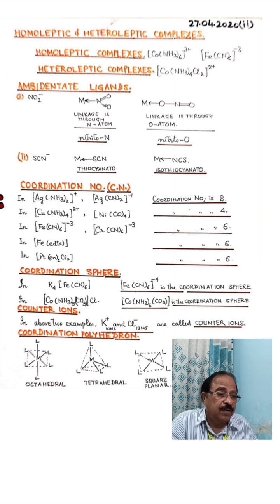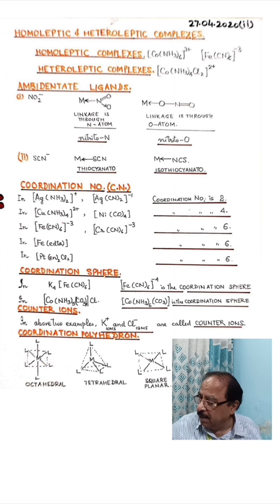Is it clear? Now another important term is counter ions. Now you will see that when you write the formula of various coordination complexes, there are certain cations written on the left side, or certain anions written on the right side of the coordination entity. That means outside the bracket you will write certain ions. These ions are known as counter ions. What are counter ions? The ions which are written outside the square bracket in coordination compounds are known as counter ions.